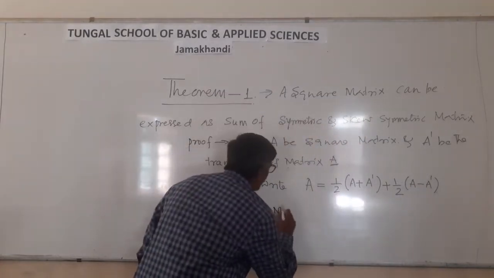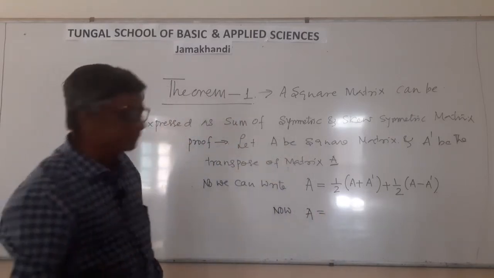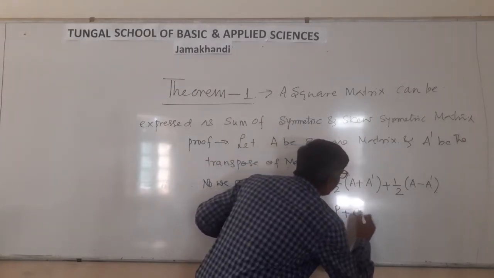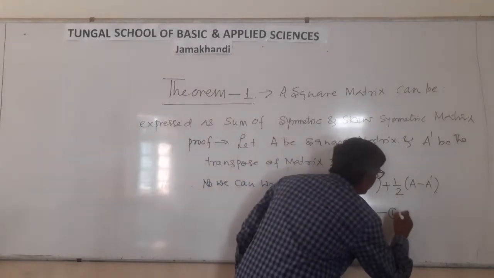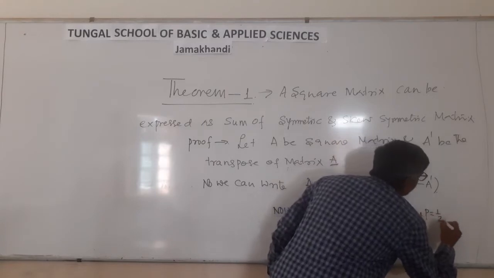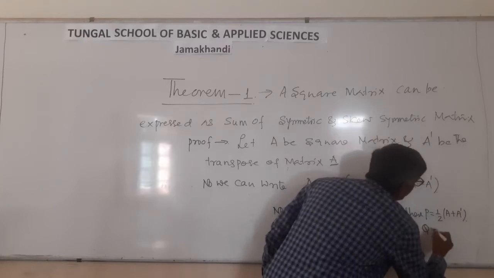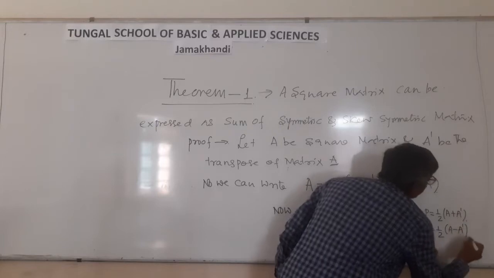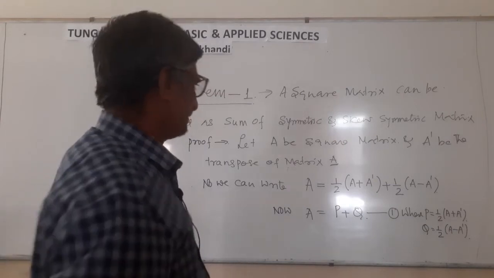Now again I am changing something. A equal to P plus Q. Call it as 1, where P equal to 1 by 2 (A plus A dash) and Q equal to 1 by 2 (A minus A dash). Any confusion? No. Then now